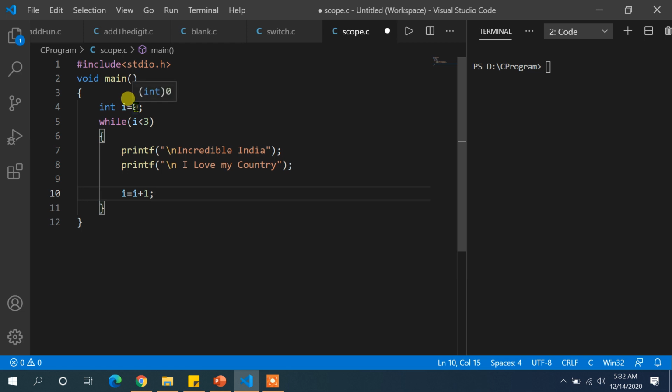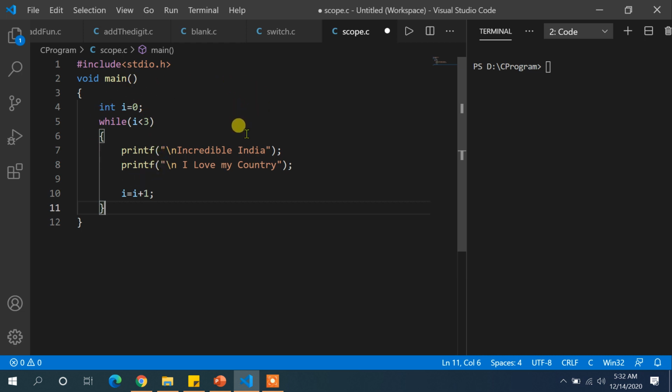That means i has been initialized to 0, so when it is decreased it will go on decreasing: minus 1, minus 2, minus 3. Every time that number is less than 3, and these statements will be executed throughout its life. It will never stop. That is why, to make the condition false at some moment, I need to increase the value of i. I think you understand how this while loop is written.